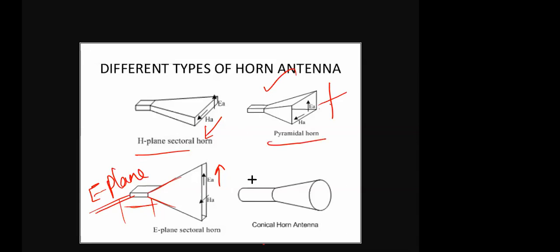Next one is the conical horn antenna. If you flare your circular waveguide in a circular manner, if you extend it like this, then this is a circular horn antenna. Somebody tell me, what is the need of flaring here?